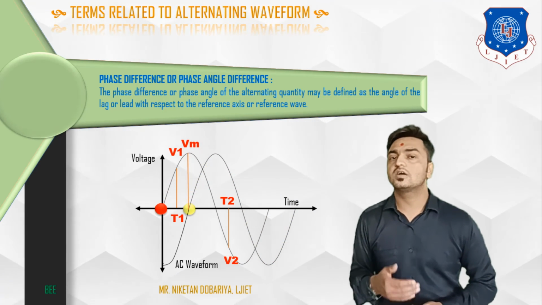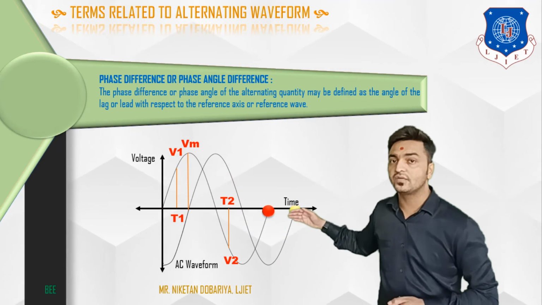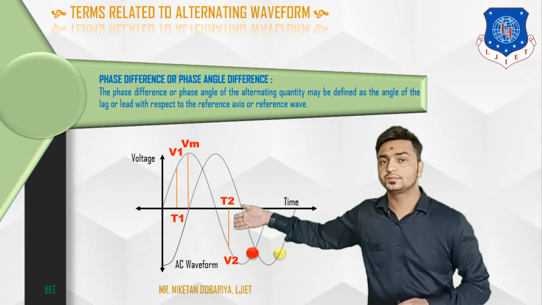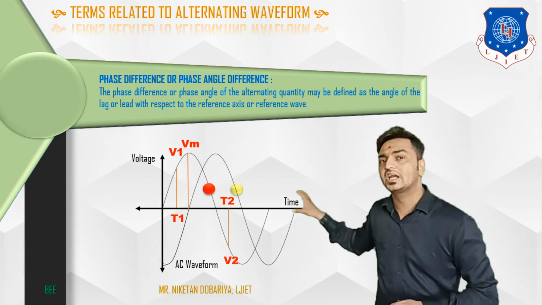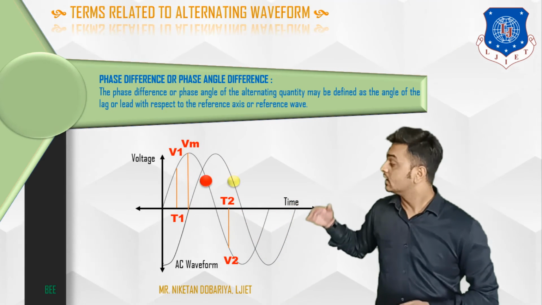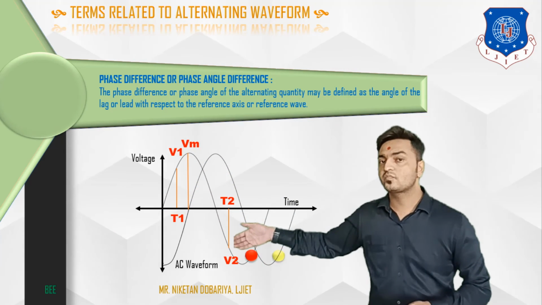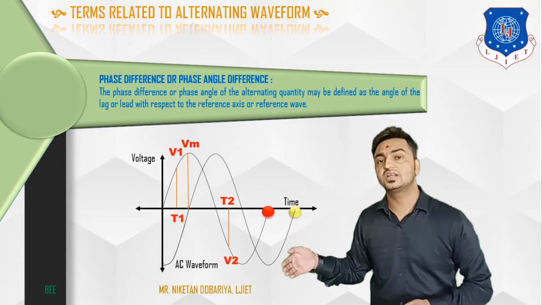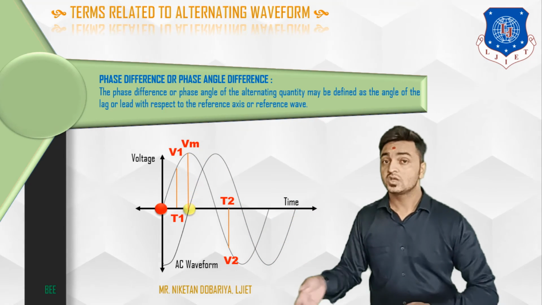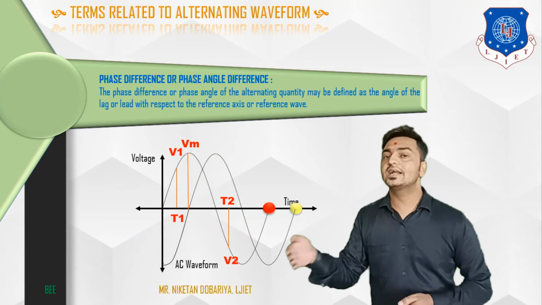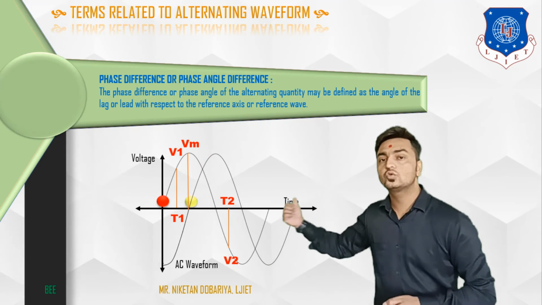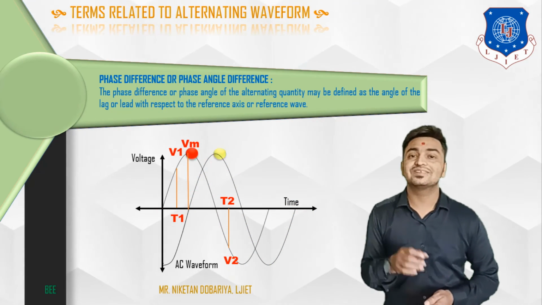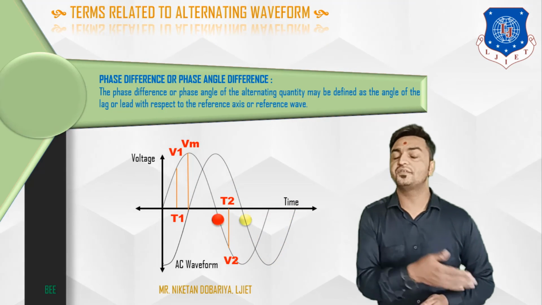And we can consider another case where the second waveform starts before the reference point. If that second waveform starts before the reference point, then that theta will be considered as plus theta or leading theta. So whatever is the angle difference between these two waveforms compared to the reference, that angle difference is nothing but the phase angle difference.